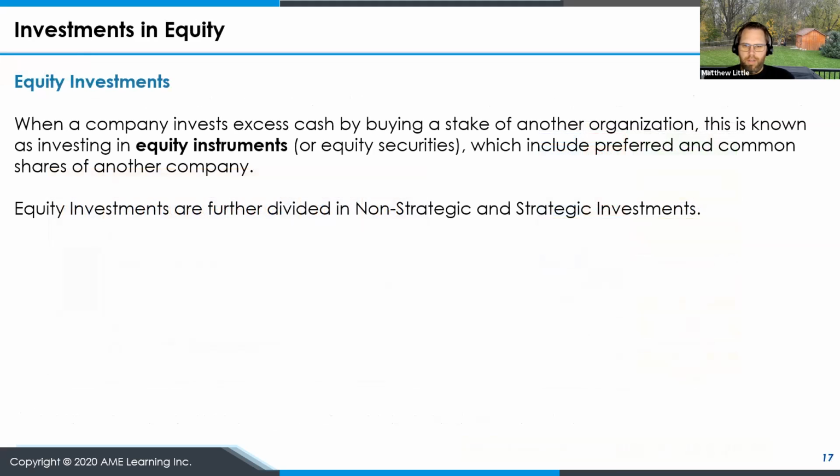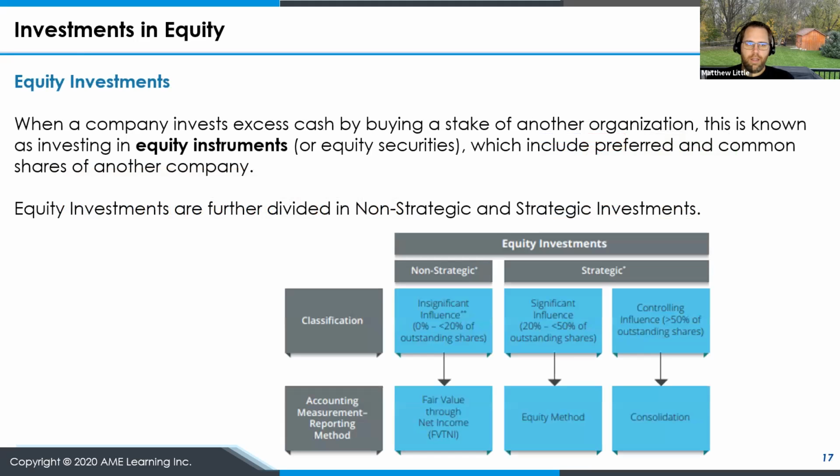Let's move over to equity investments then for a bit. When a company invests its excess cash by buying a portion of another business, it's known as investing in equity instruments or securities. Typically, they're preferred or common shares of another company. And as we mentioned earlier in this chapter review, they can be divided into non-strategic or strategic investments.